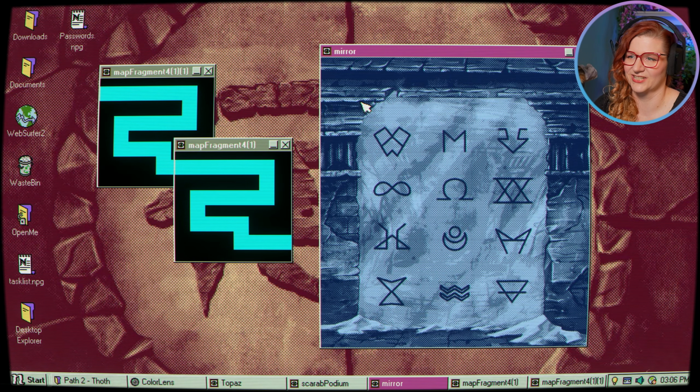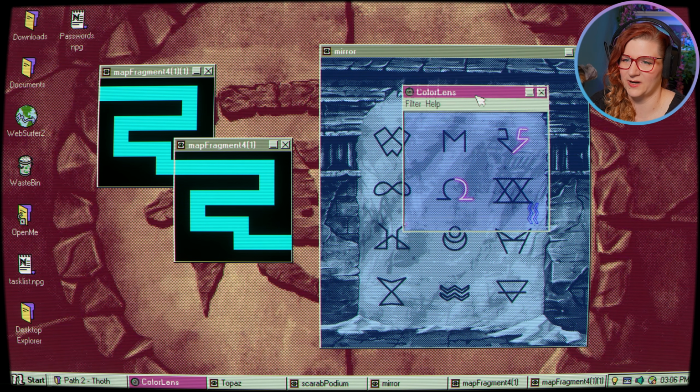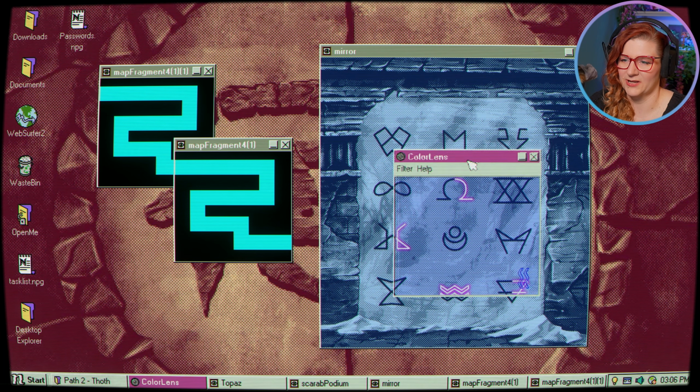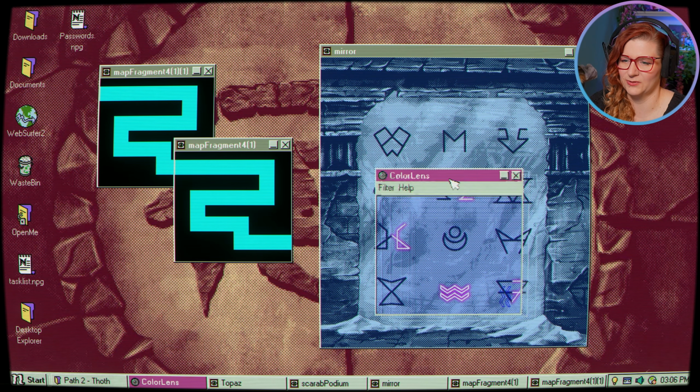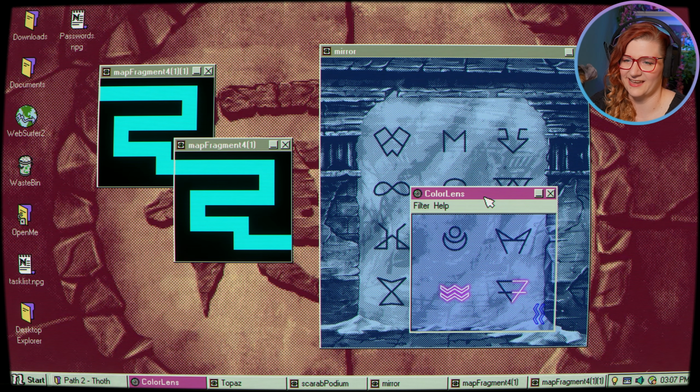Okay, I did it. Oh, okay, and now this changed and we have some more symbols. So now we also have the moon symbol here. Get me my color lens. Okay, so things are partially glowing with the blue one. They do look, yeah, a bit like numbers, like 5, 2, 6, 7.